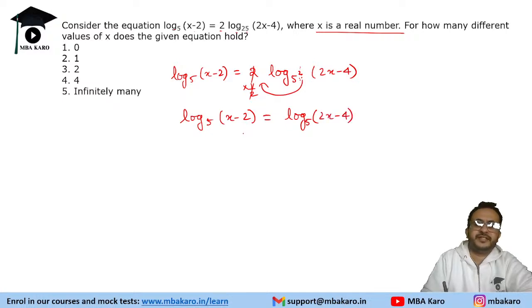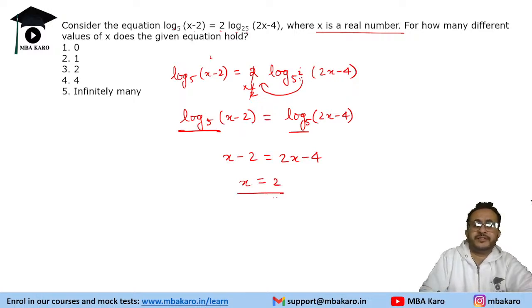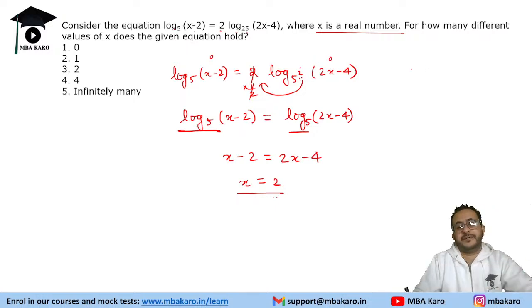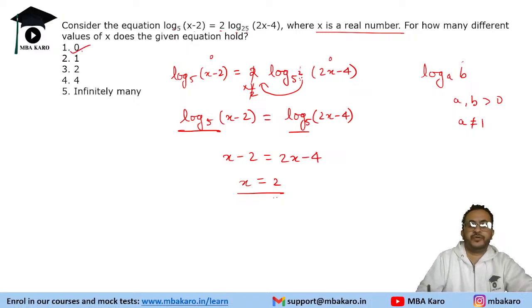Now what we see is the base is same on both sides. So we can say x minus 2 is equal to 2x minus 4, which gives us x is equal to 2. Now if x is equal to 2, this becomes 0 on both sides. So we know that the argument cannot be 0. So log AB, in this case, A and B should be greater than 0 and A should not be equal to 1. So this argument cannot be 0. Hence, there is no solution.